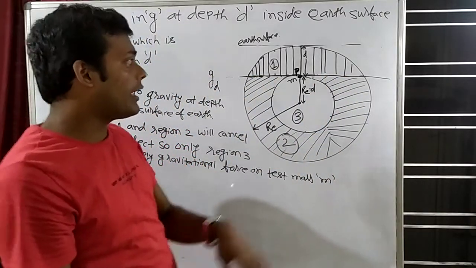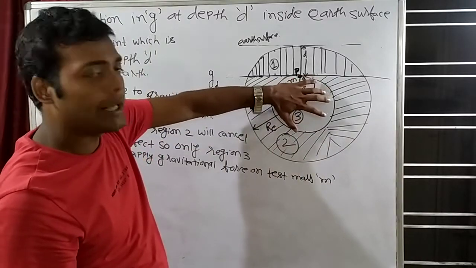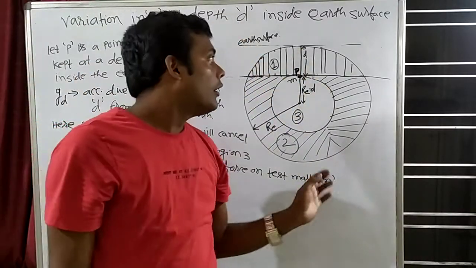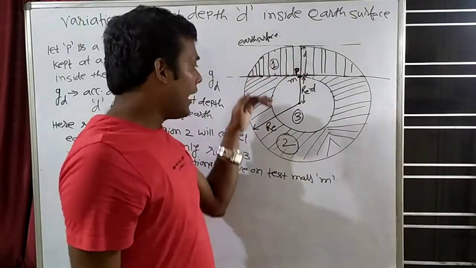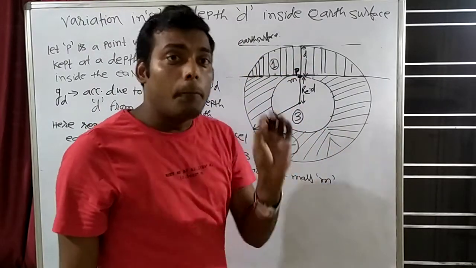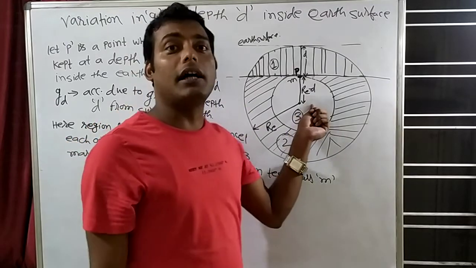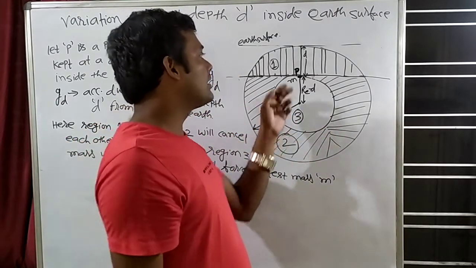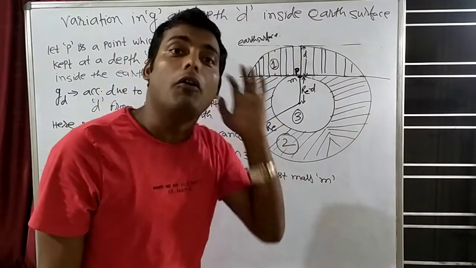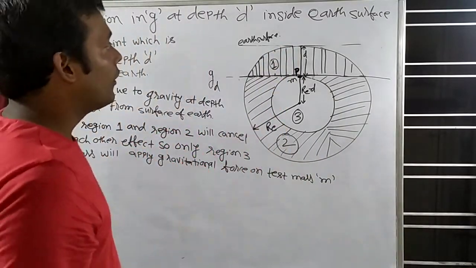So just concentrate on first and second. Right now forget about the third region. अभी आप क्या करिए? Only concentrate on the first region and on the second region. For some time, forget about the third region. So third region पे you don't have to concentrate. You have to only concentrate on first and second. And now understand what I am saying.